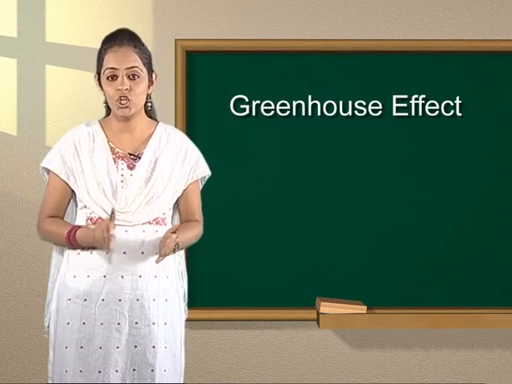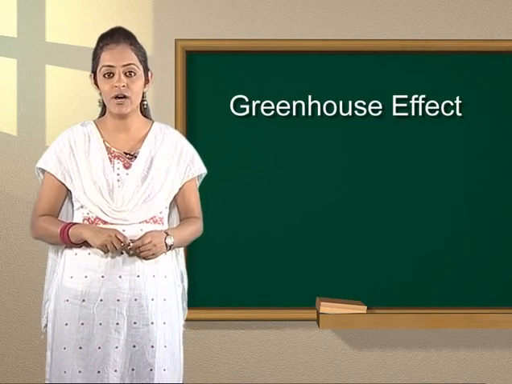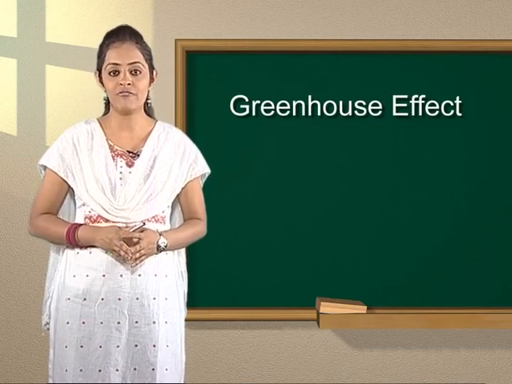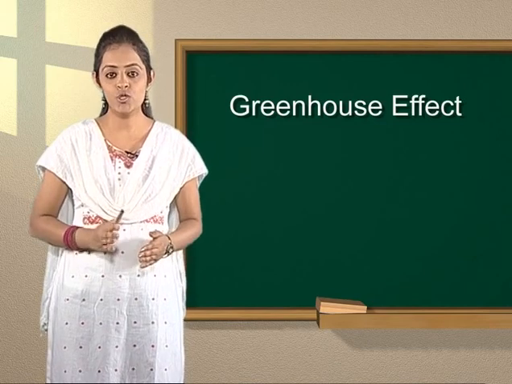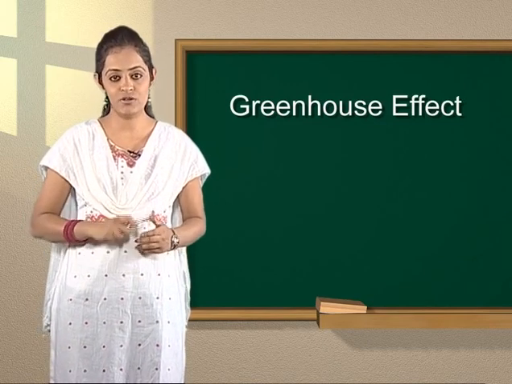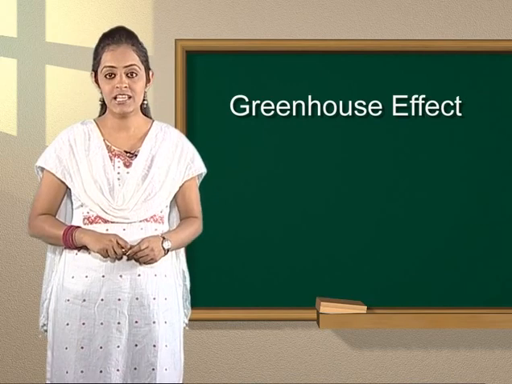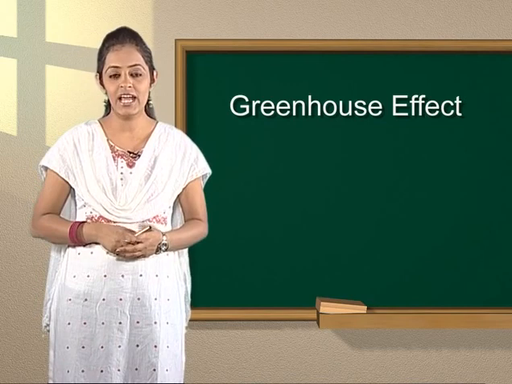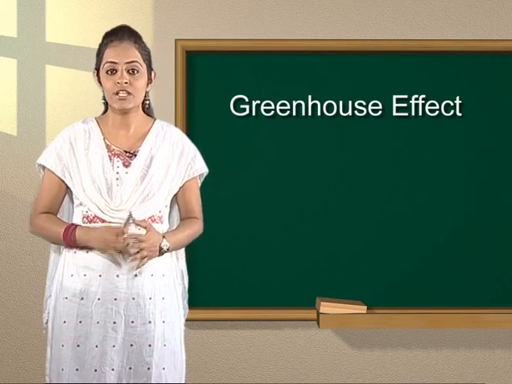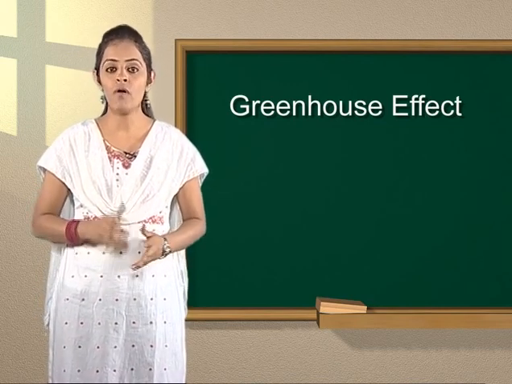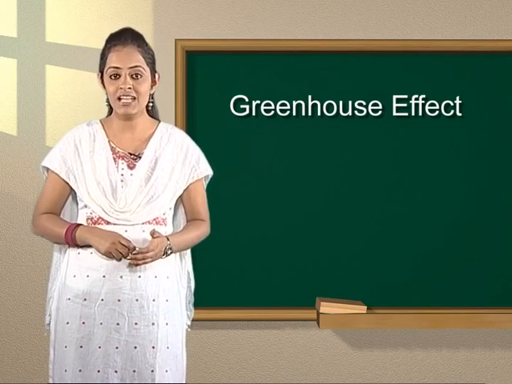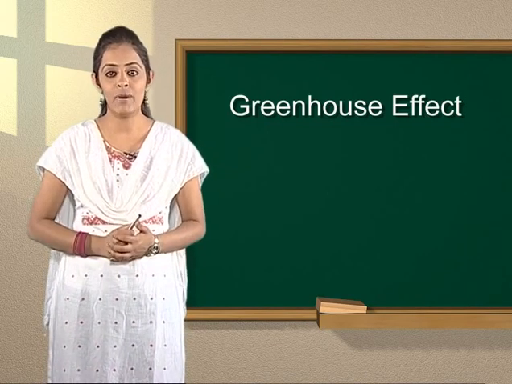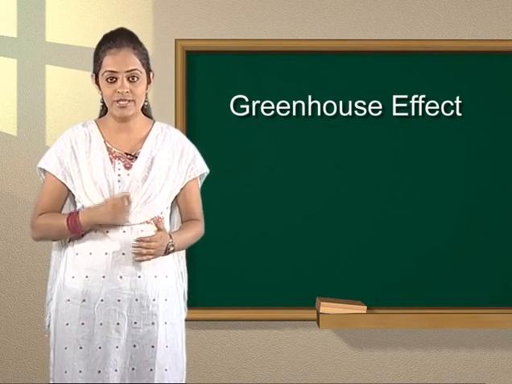This has led to an increase in the amount of carbon dioxide in the atmosphere. The increasing use of electrical appliances also contributes to the greenhouse effect. Refrigerators, air conditioners, or some other electric appliances emit gases known as chlorofluorocarbons or CFCs, which have added to the greenhouse effect. So now you are clear about the causes of the greenhouse gases.